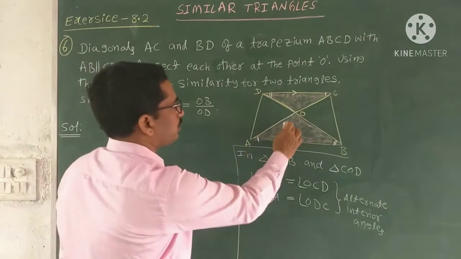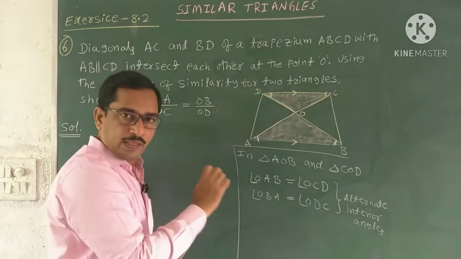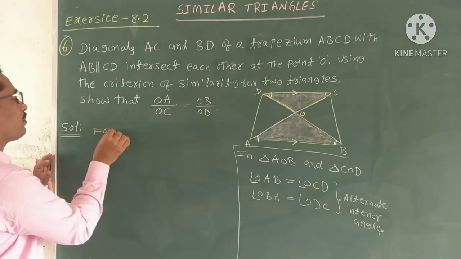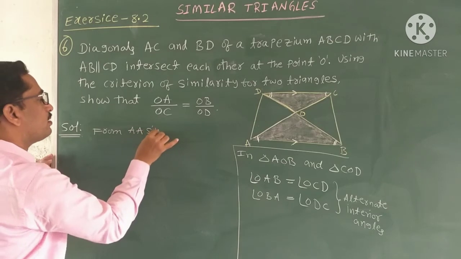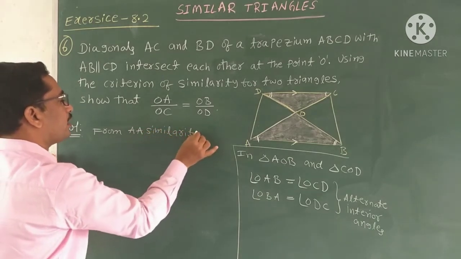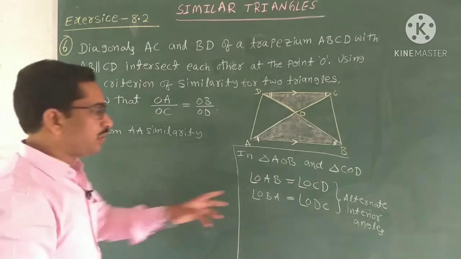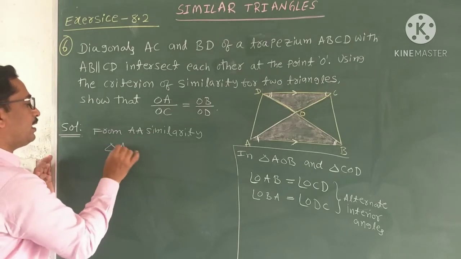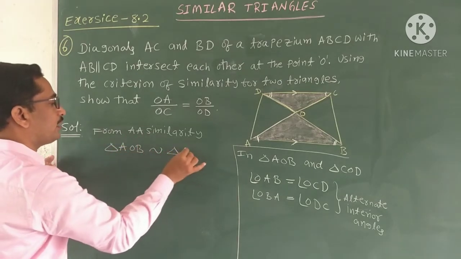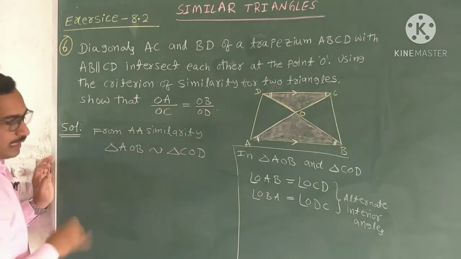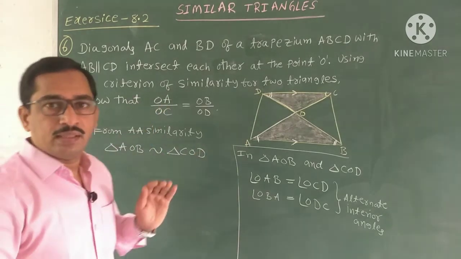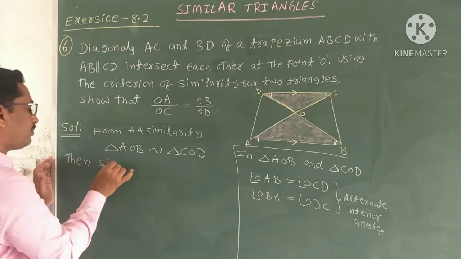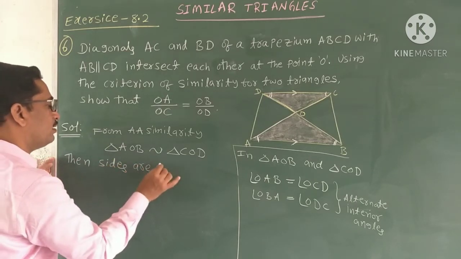If in two triangles two angles are equal, then the given two triangles are similar by AA similarity. So here I am writing from AA similarity, these two triangles are similar because two angles are equal. From AA similarity, triangle AOB is similar to triangle COD. The two triangles are similar. If two triangles are similar, then their sides are proportional.